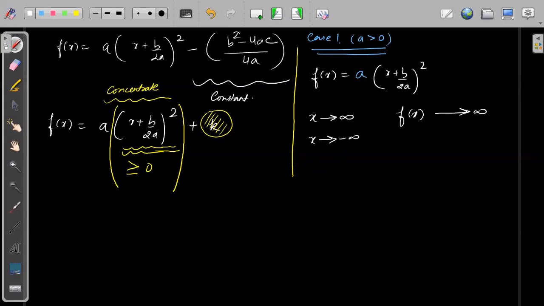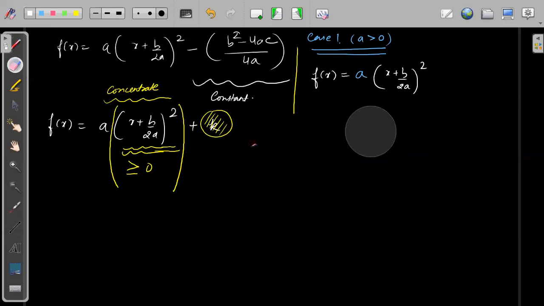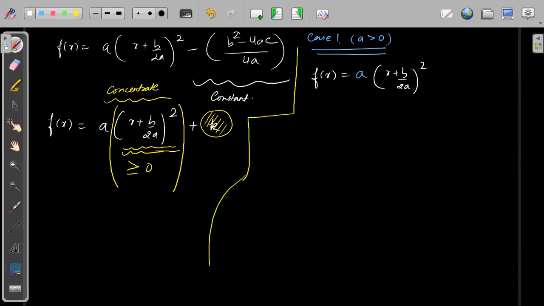I will write this in a more clear way. Suppose you have it like this: I can write a times (x plus b by 2a) whole square, and then a into x plus b by 2a whole square. Okay, so I will make columns.